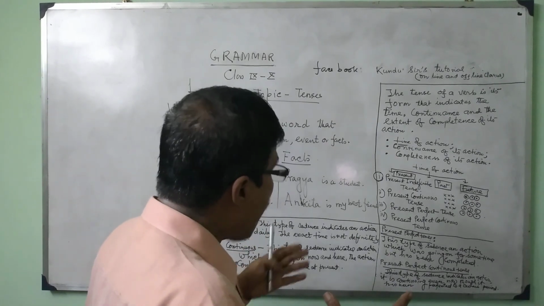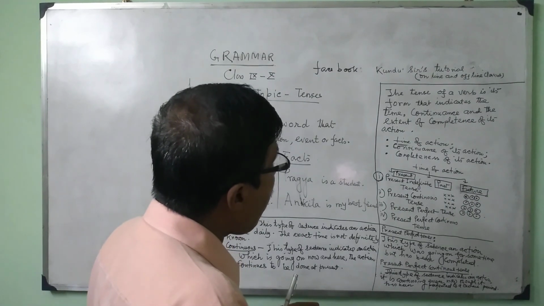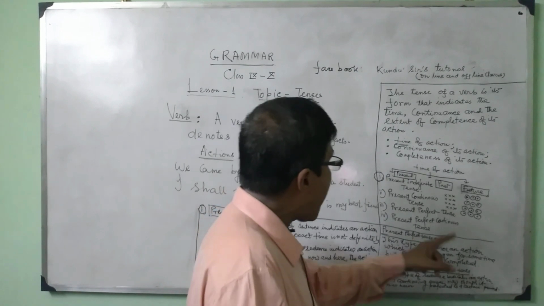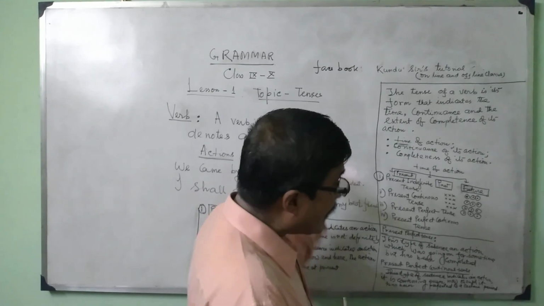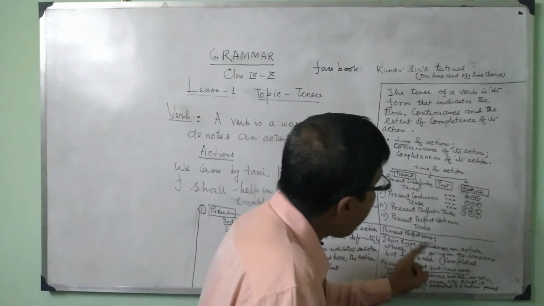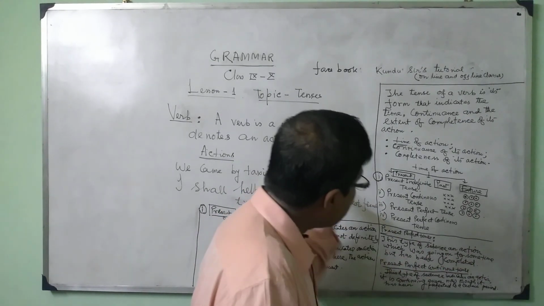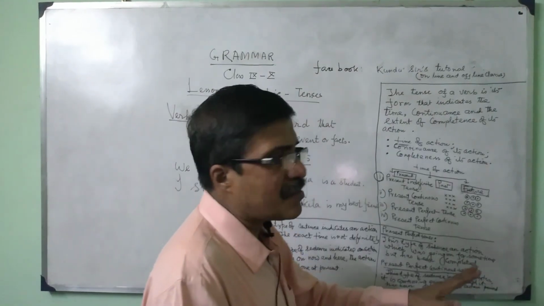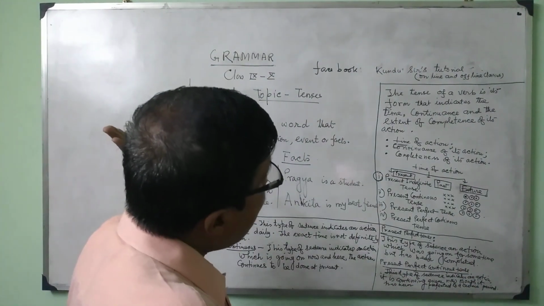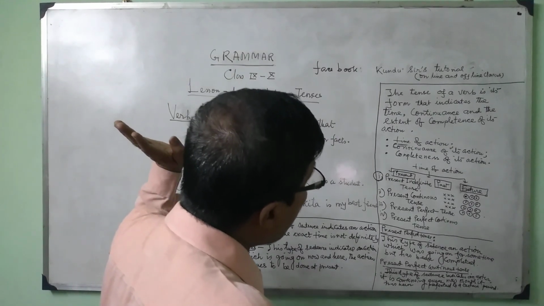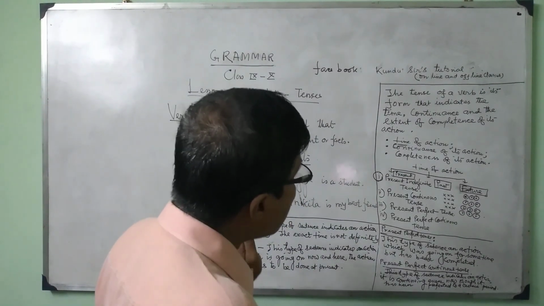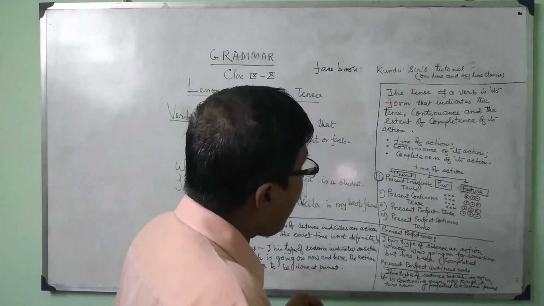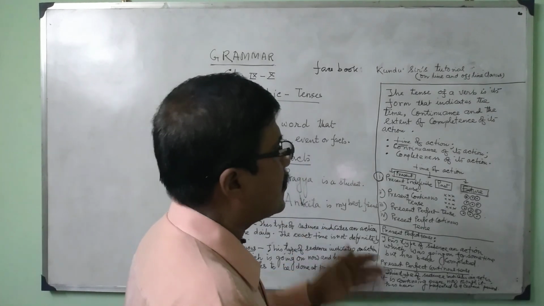Now I am switching over to present perfect tense. First I will explain the definition of present perfect tense. This type of sentence describes an action which was going on, that means it already started some time earlier, but has been completed now, and the result is yet to be received.